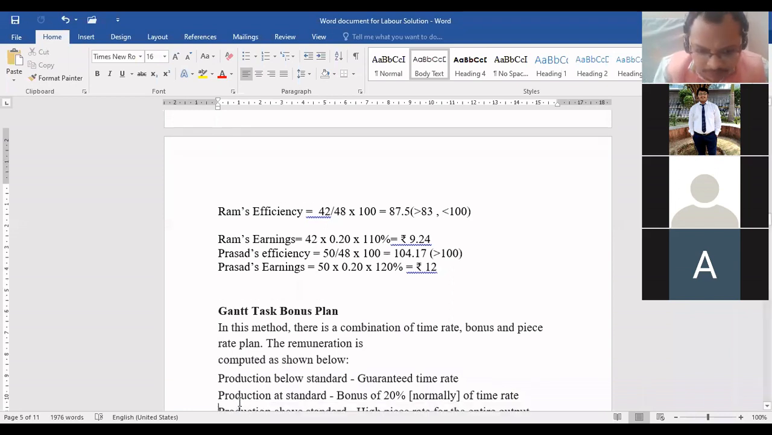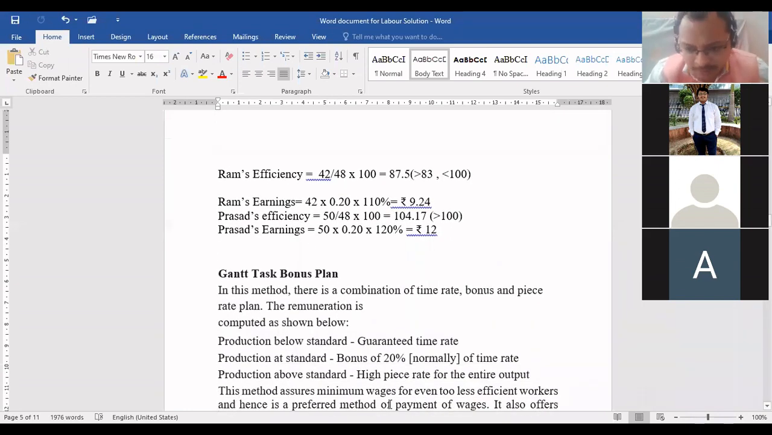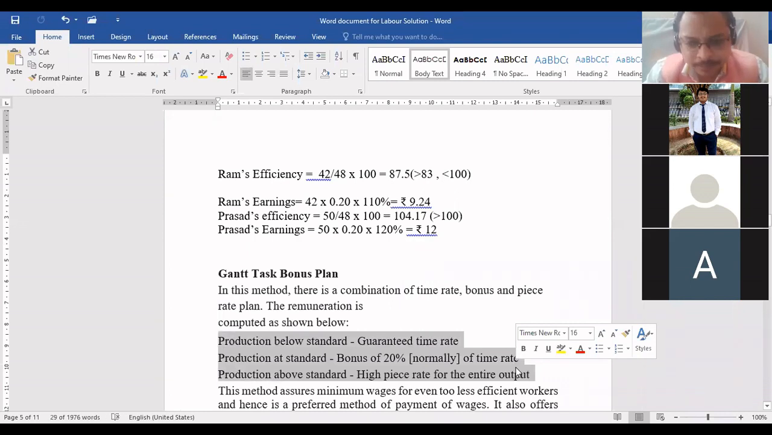Dhruvin, can you read this formula please? These 3 lines. Be quick. Production below standard, guaranteed time rate. Production at standard, bonus of 20% normally on the time rate. Production above standard, high piece rate for the entire output. Whatever units they have produced, they will get extra. They will get a different piece rate on every unit produced, on the overall total. Have you understood?